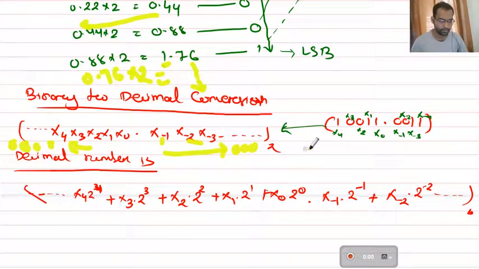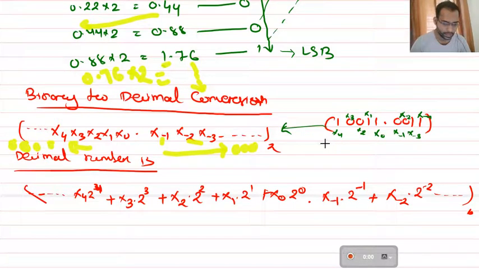Now to understand what these x4, x1, x2 are, I have taken an example: 10011.001011. Okay. So here what is the x0 value? x0 value is 1.